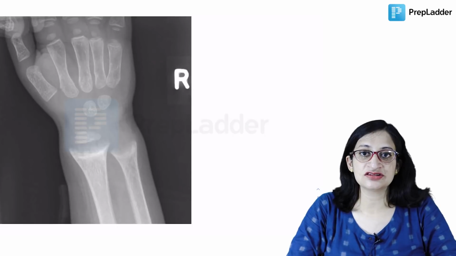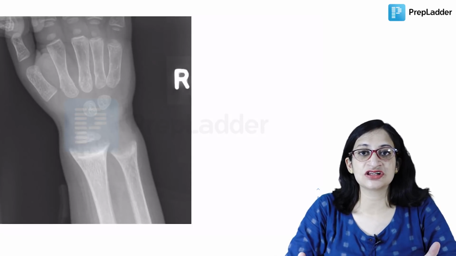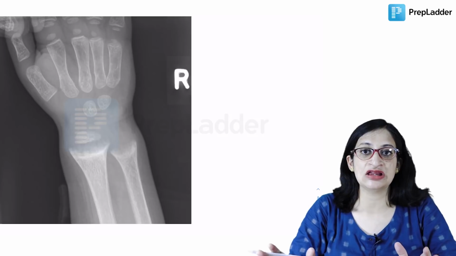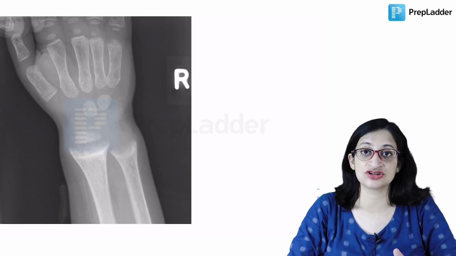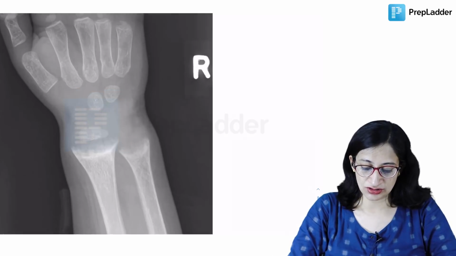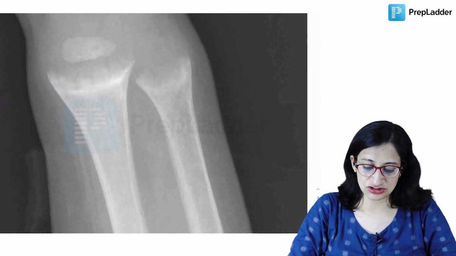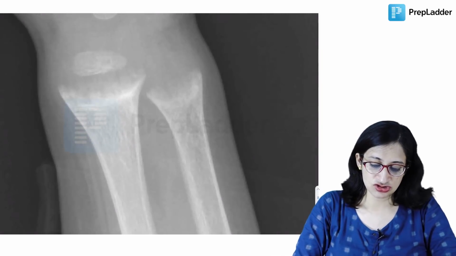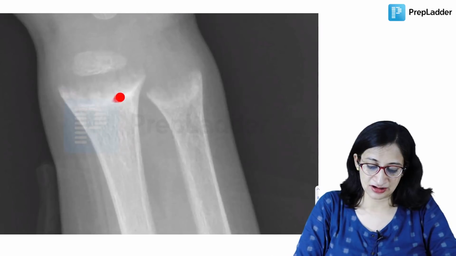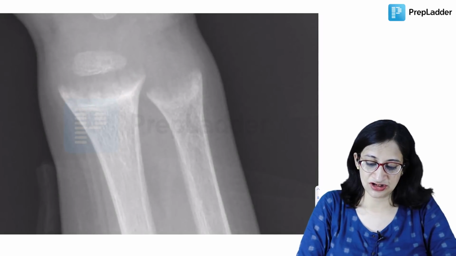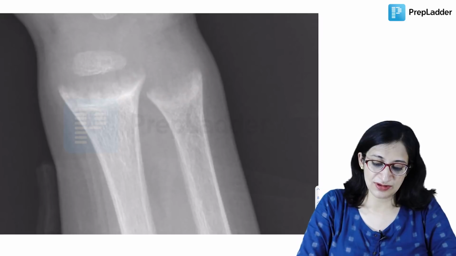So what do you see in rickets? We said the characteristic findings are cupping, splaying and fraying of the ends of the long bones, and generalized reduction in bone mineral density. Can you appreciate these are the ends of metaphysis that we are talking about? Can you appreciate that it has become cup-like, like this? There's a concavity, if you can see. So this is what we mean by cupping.